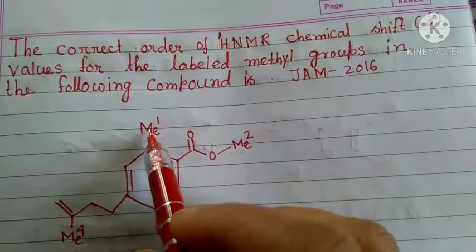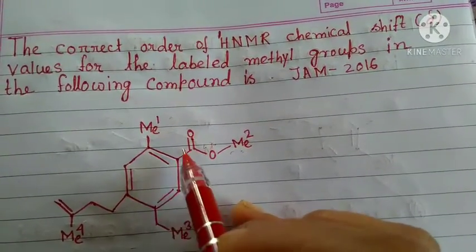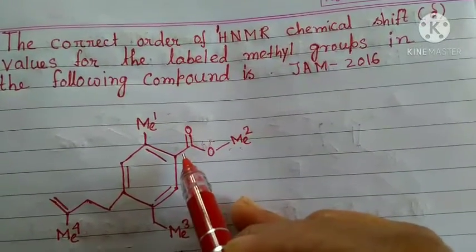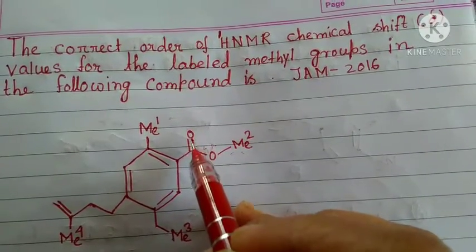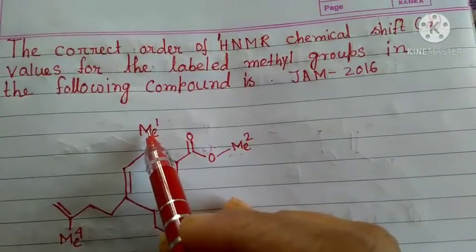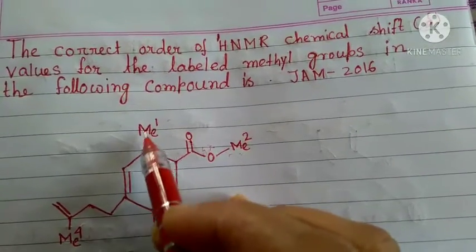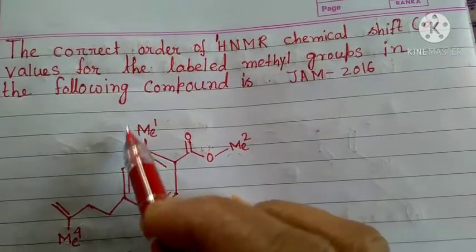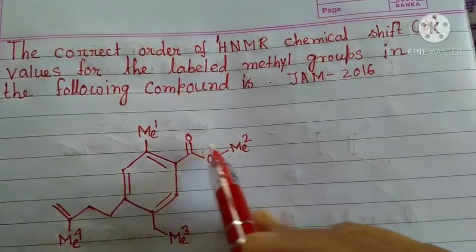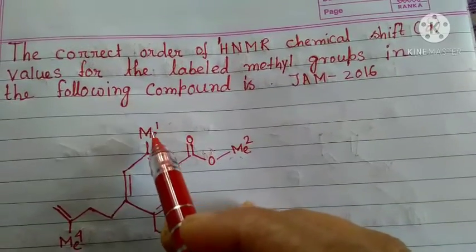Then among these 3, this proton, you see it is bonded to a double bond, as well as it is in resonance with this adjacent double bond O. So this proton will also be in the de-shielded zone, but compared to these protons, the electron cloud around it will be slightly higher than this proton. So it will come in the next, second position for the chemical shift value.